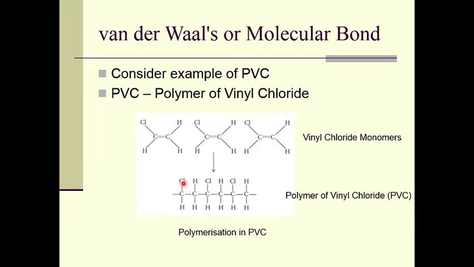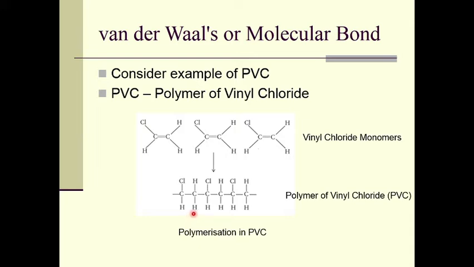Similarly, in the case of hydrogen, the electron pair is attracted more towards the carbon side. Because of that, a slightly negative charge is developed on the chlorine atom and a slightly positive charge on the hydrogen atom on the opposite side.